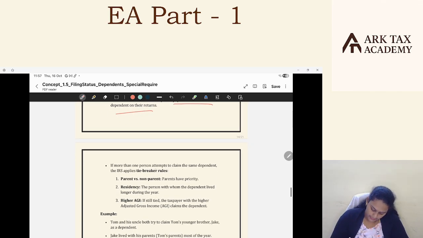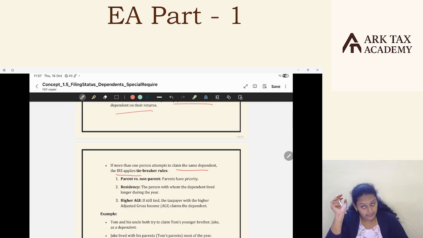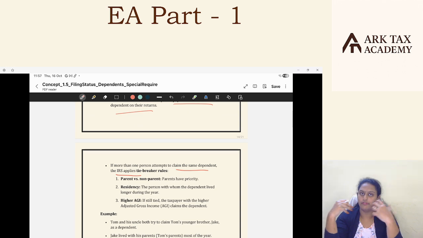If more than one person attempts to claim the same dependent, the IRS tiebreaker rule applies. Say X person is a dependent and I am his parent and some Y is a relative. Now he will be a qualifying dependent for both of us.